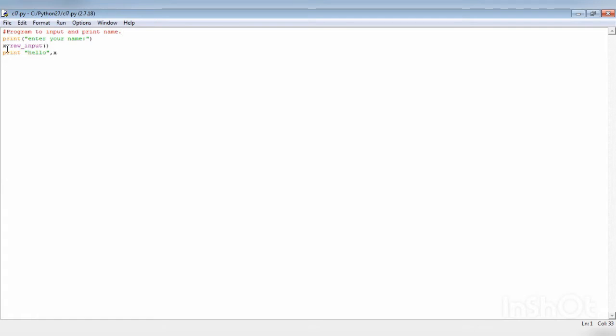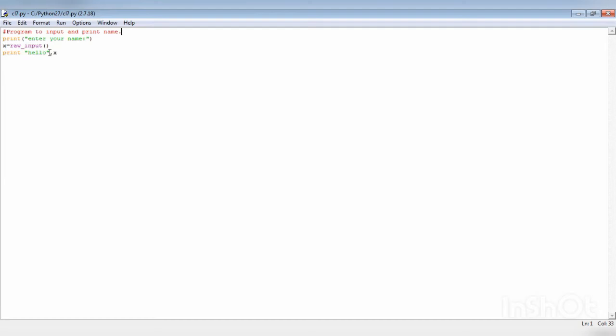So let's understand the program. Print, enter your name. This statement will ask the user to enter the name. Now, whenever the user enters the name, it has to be stored in some memory location. x is that memory location. raw_input, what is this?